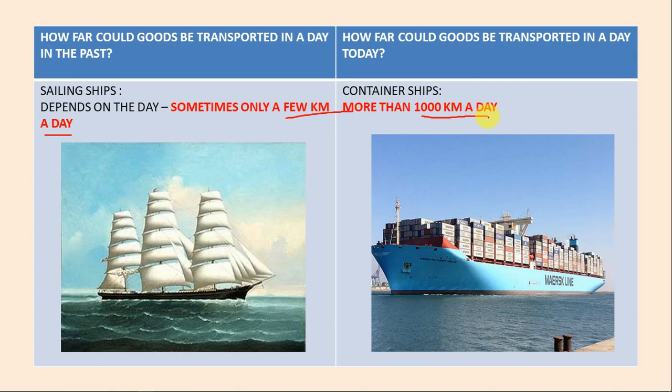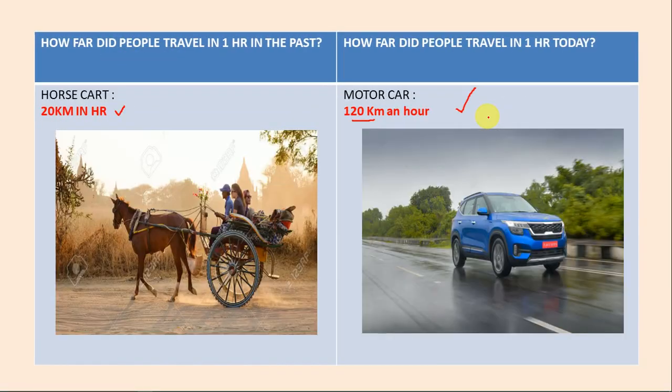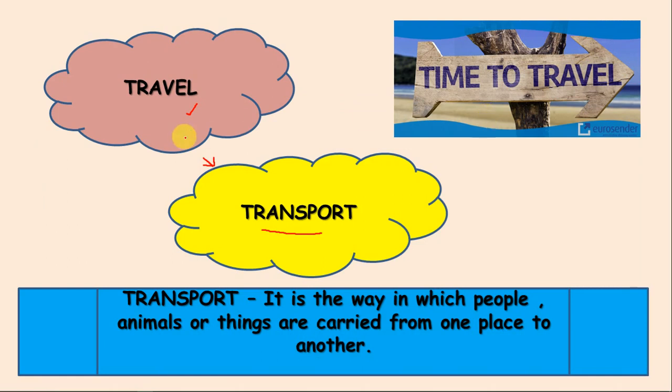So with this, we come to an end of part 1 of this chapter, students. Let's just revise quickly whatever we studied today. We learned what is travel, right? Travel is the word we use when we speak about people or things moving from one place to another. And we learned that, students, we travel for different reasons. For traveling, we need transport. And transport is the way in which people, animal or things are carried from one place to another.